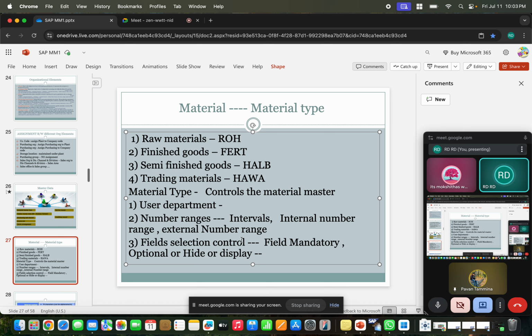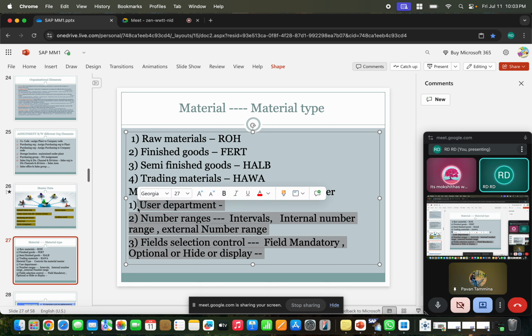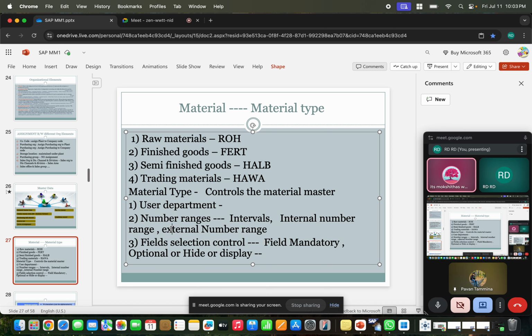Okay, so in the next class we'll complete these controls, then we'll try to create new material types, see how the controls work, and create a new material number. We'll try that in the next class. So we just discussed only 3 controls, but we still have some more controls.